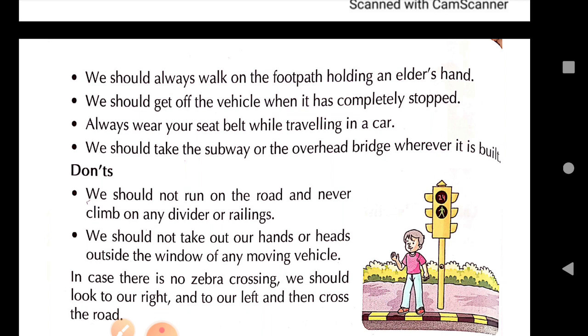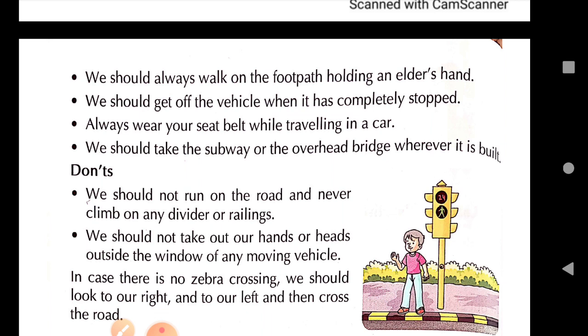Like in the previous lesson we have read, why do we wear clothes? We wear clothes to protect ourselves, to keep ourselves warm during winters, to keep ourselves cool during summer. Why do we live in houses? We need houses to protect ourselves from harsh weather, wild animals, insect bites, dacoits, thieves. Why do we need to eat food?